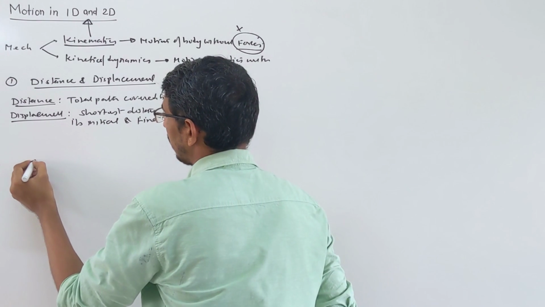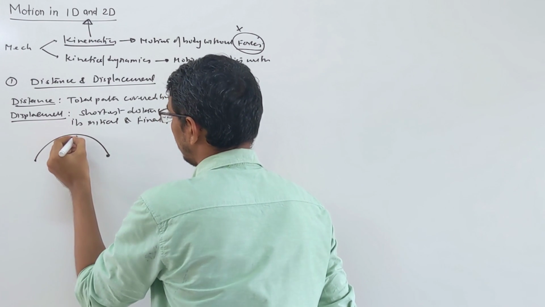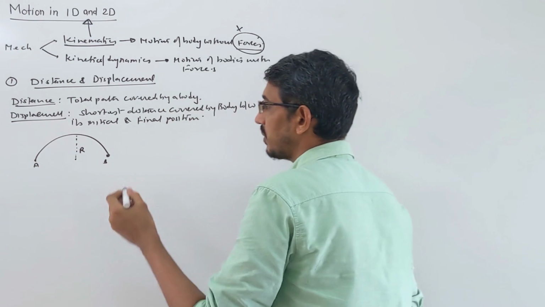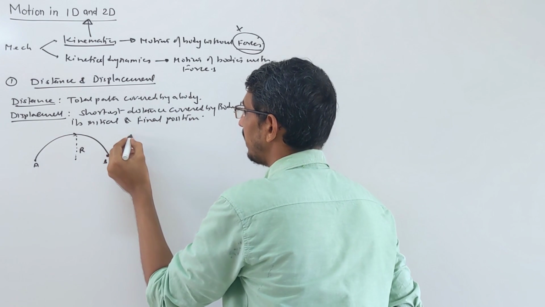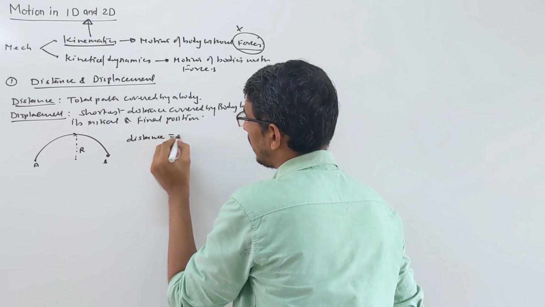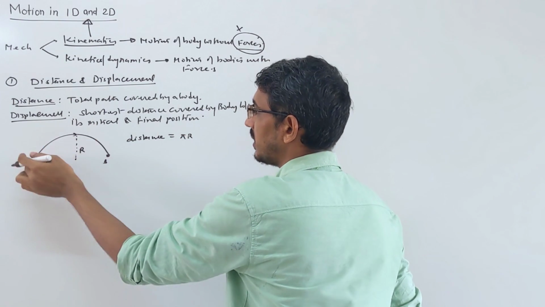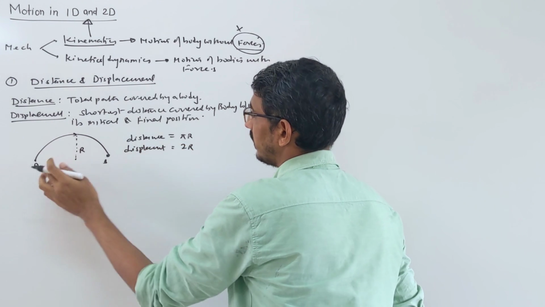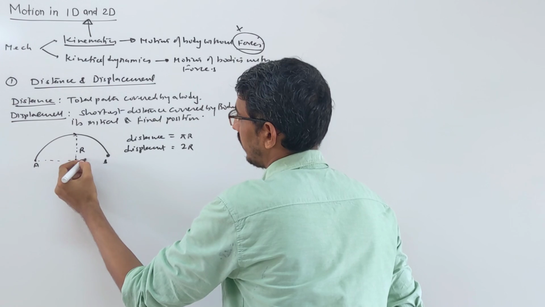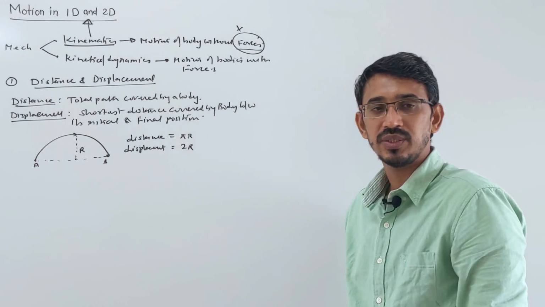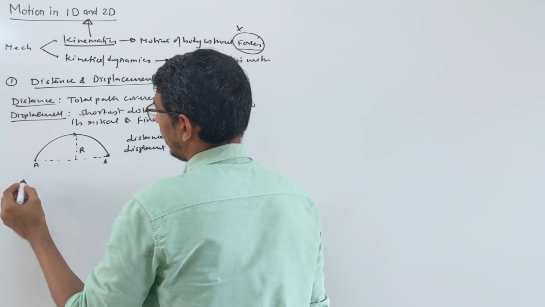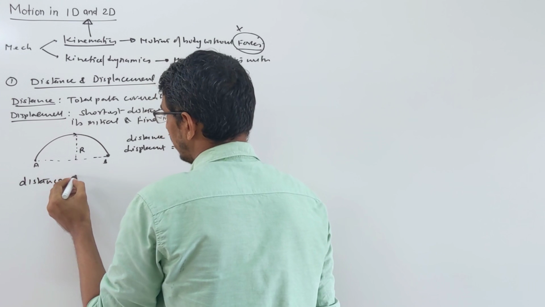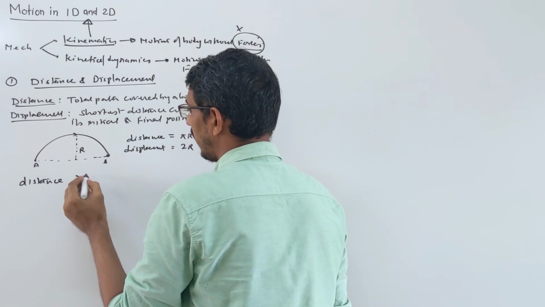So suppose you start from here and go around a semicircle of radius r, there are points A and B. In this question, I ask you, the body moves from point A to B, what is the distance? Obviously we say the distance is pi into r, from here to here. But if I ask what is the displacement, you will say it is simply 2 into r, the straight distance from point A to point B, that's r and r, correct? That's your shortest distance. So you can say that distance is always either more than or equal to your displacement.